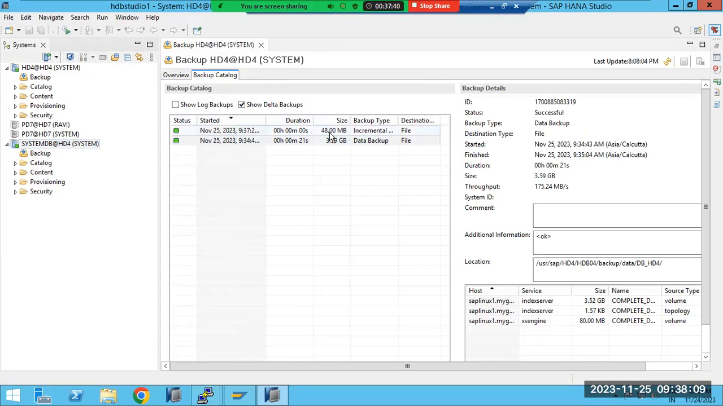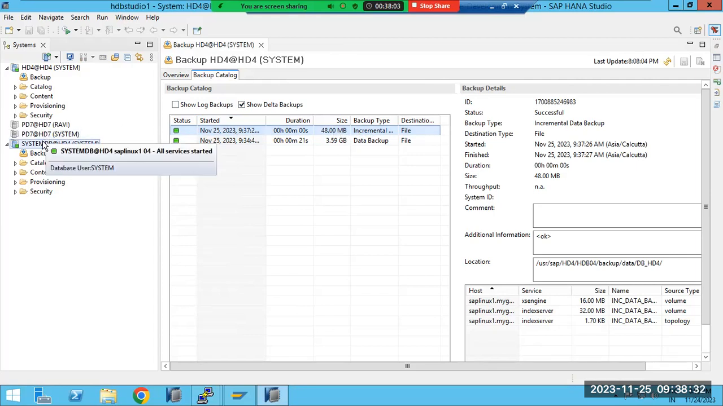This is only 48 MB. It will not take the entire 3 GB, almost 4 GB, again. Why? Because only the data created in that time got taken here. That's why it's an incremental backup, right? So now you have clarity on how to take it.